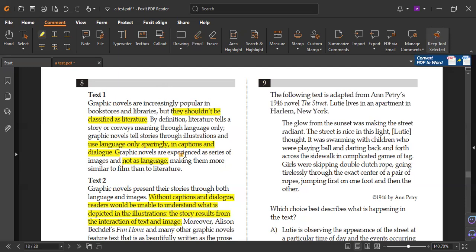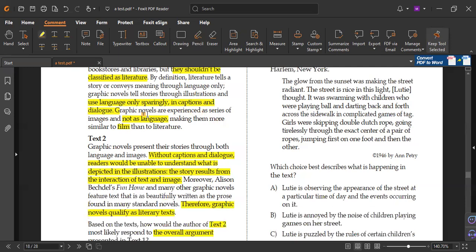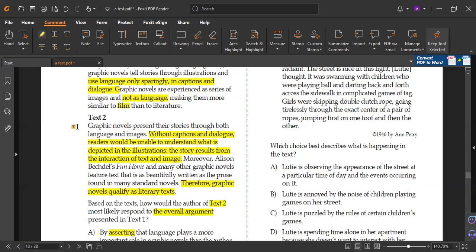He said here they are experienced as a series of images, not as language. So he said novels, so not language, making them more similar to film than to literature. So the author of text 1 says graphic novels are not literature. The author of text 2 tells us it is literature. So that means he disagrees.